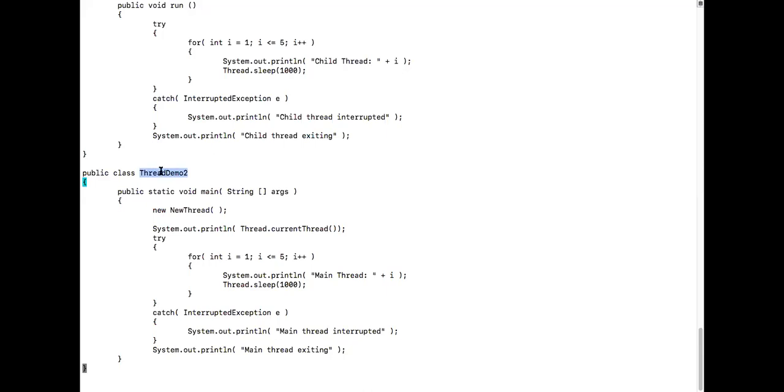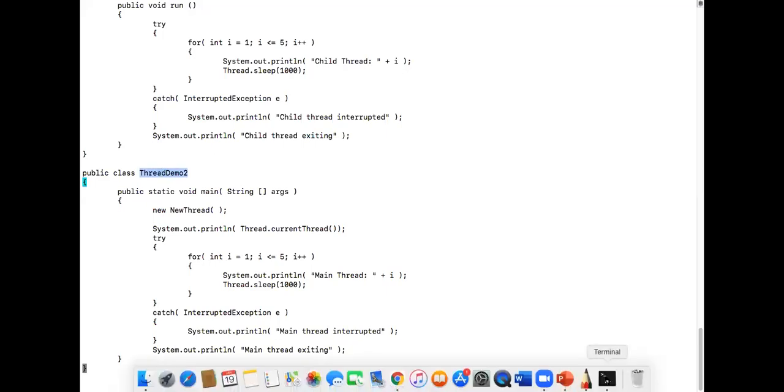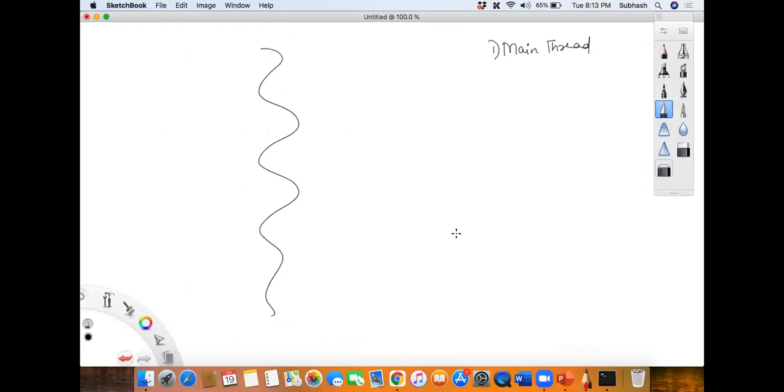Main thread is running. Now, what does that main thread do? Inside that main thread, what do I have to do? We create a new object of some class. So I have to create a new object, isn't it? Create an object of some class, correct? And this object will be running on a new thread. This is the main thread, and this object will be running on a new thread.